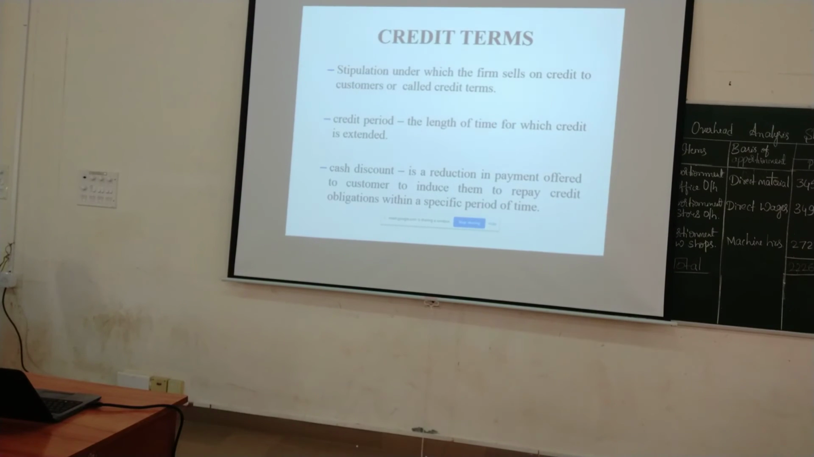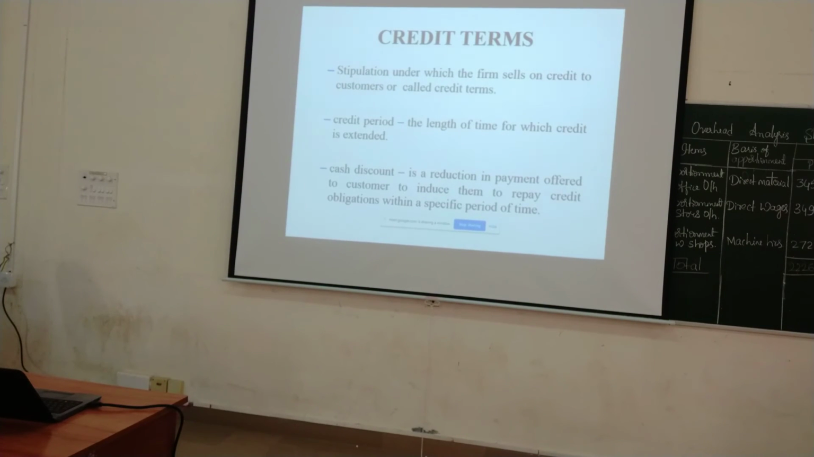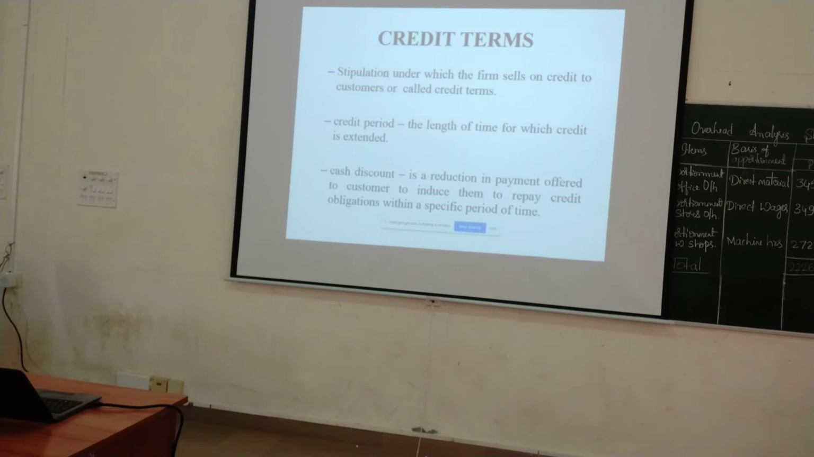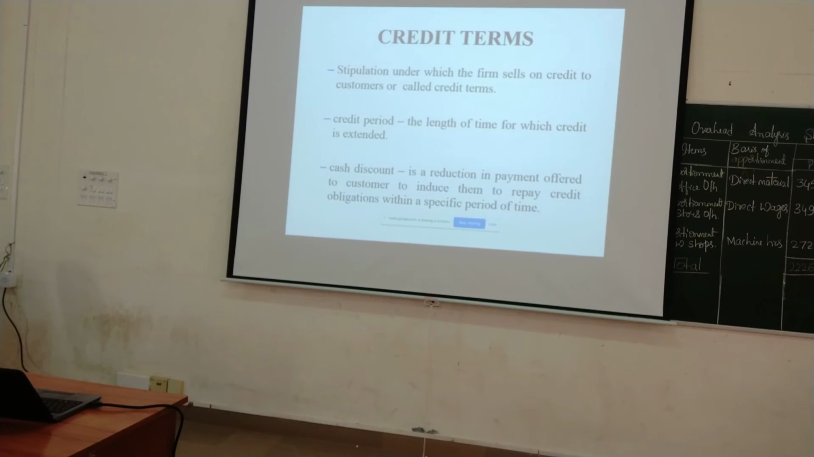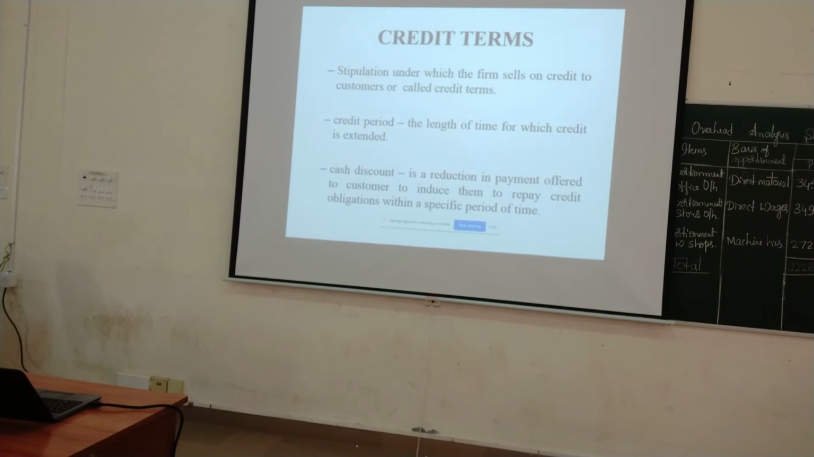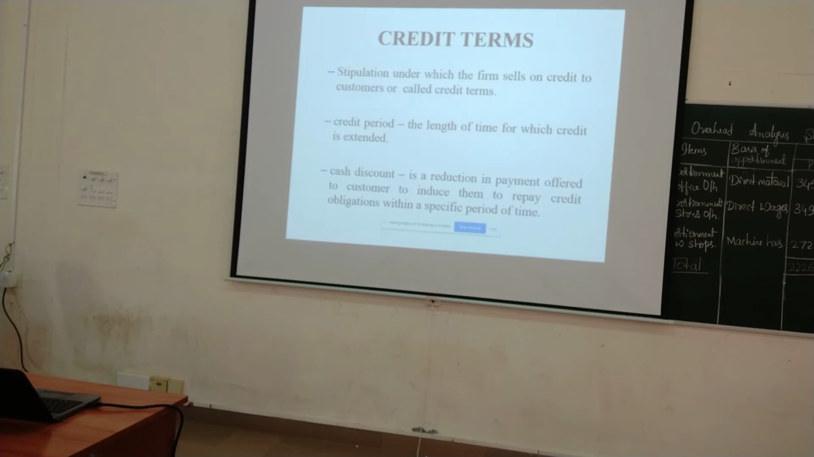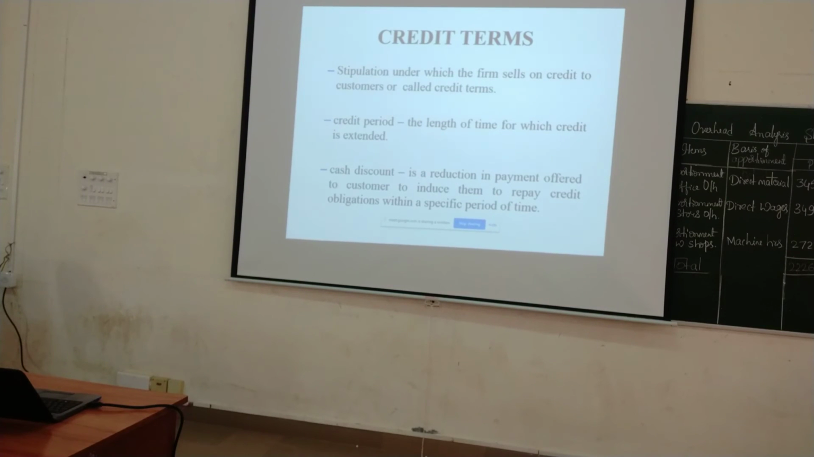Suppose I write 15 by 15 net 60. What does it mean? If a customer pays the money within 15 days, he will get a cash discount of 15%. Otherwise, he can use the amount for 60 days. Now he has to understand which is beneficial for him. Then he has to take a call whether to use the money for 60 days or repay within 15 days. Okay, this is about credit terms.